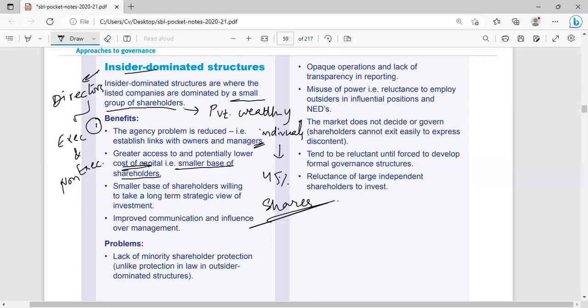So where there is a limited number of shareholders, their preference towards the cost of capital is different than a huge number of shareholders, and apart from shareholders, the company also has preference share and long-term loans. Then he says that a smaller base is willing to take a long-term strategic view. As I told you, dividend policy is influenced by those individuals.